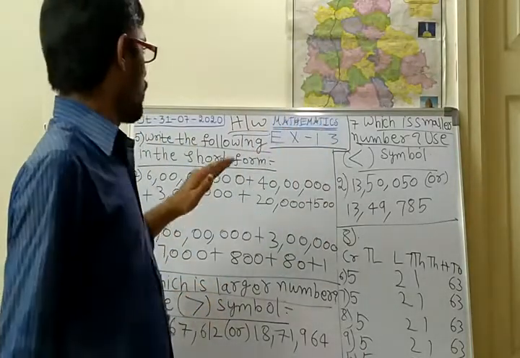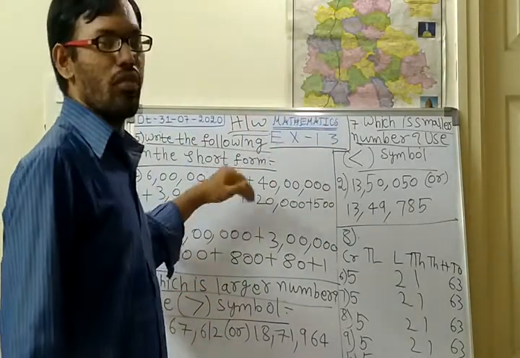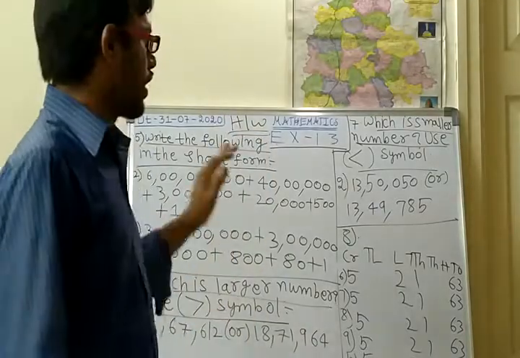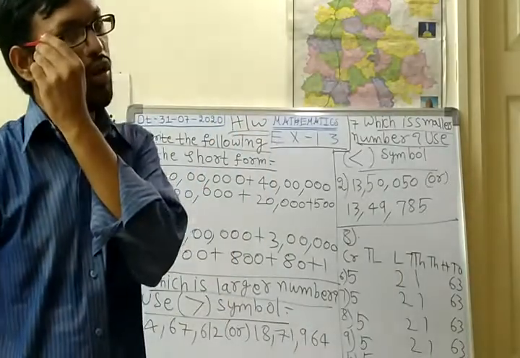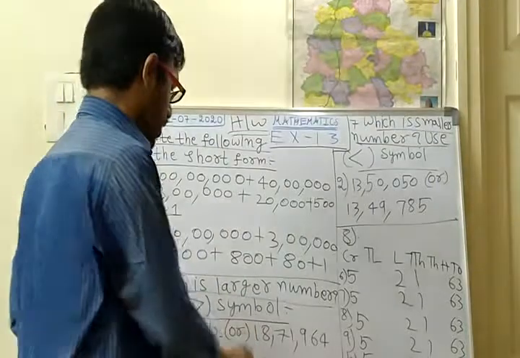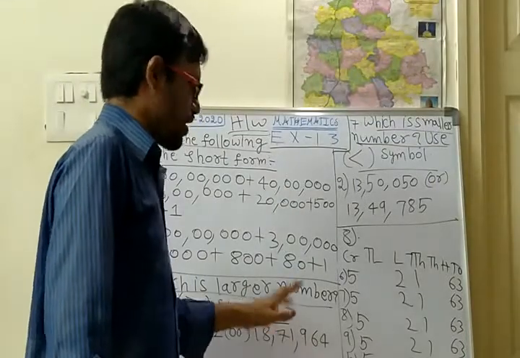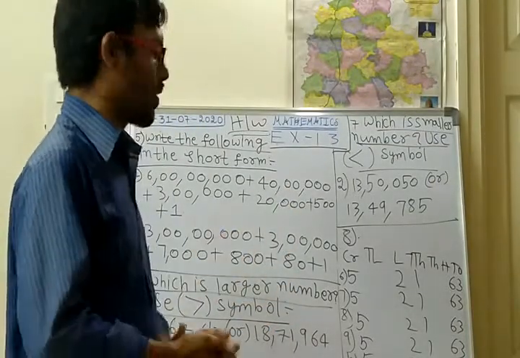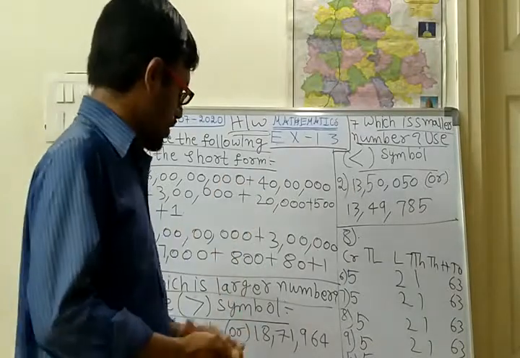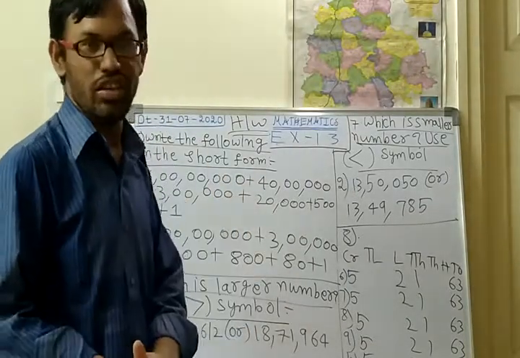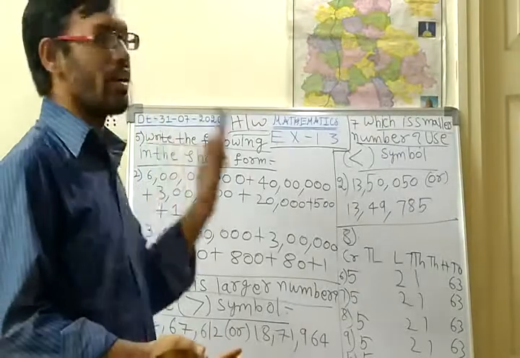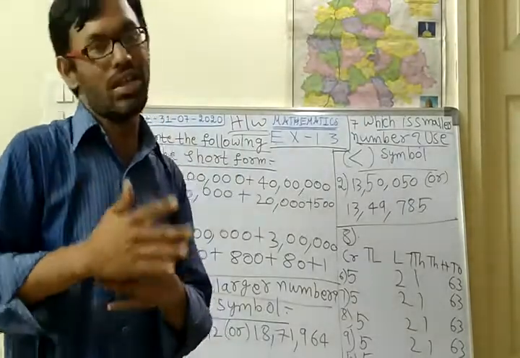Today you do this homework and keep it in your class group. I will check your homework. I think you have understood this exercise part, and in the next class we shall go with the international system of numeration. How the international system works, we shall see in the next class.